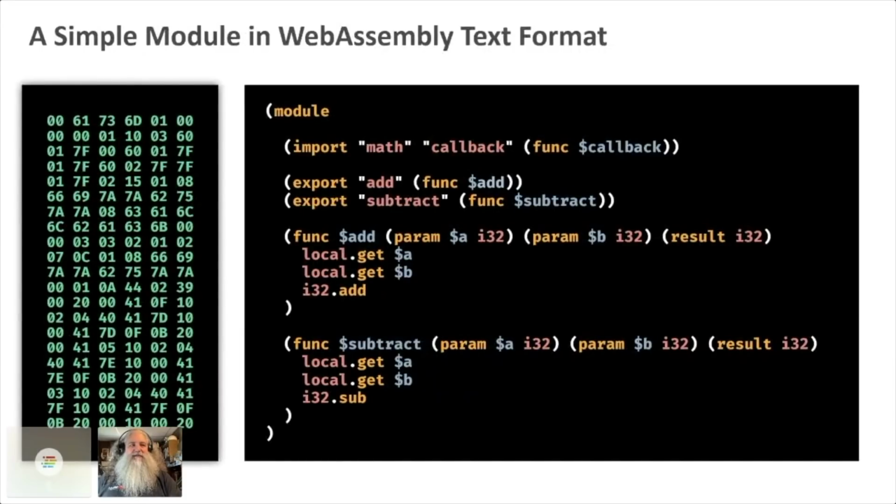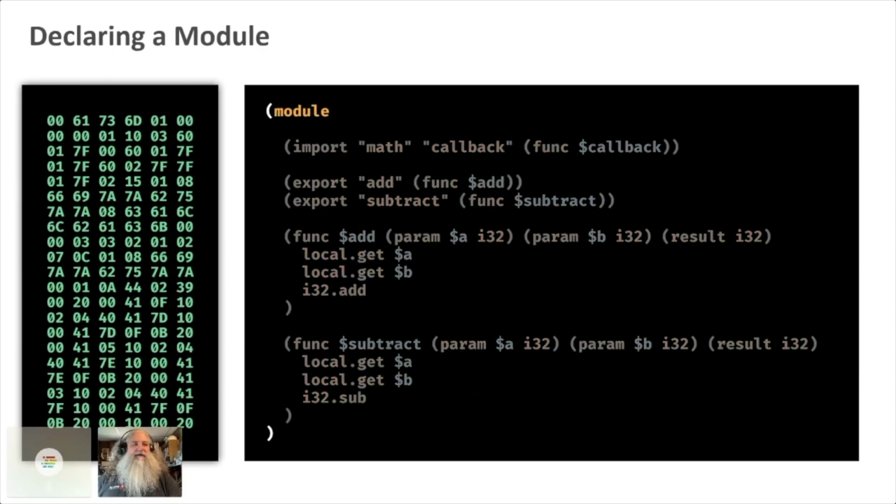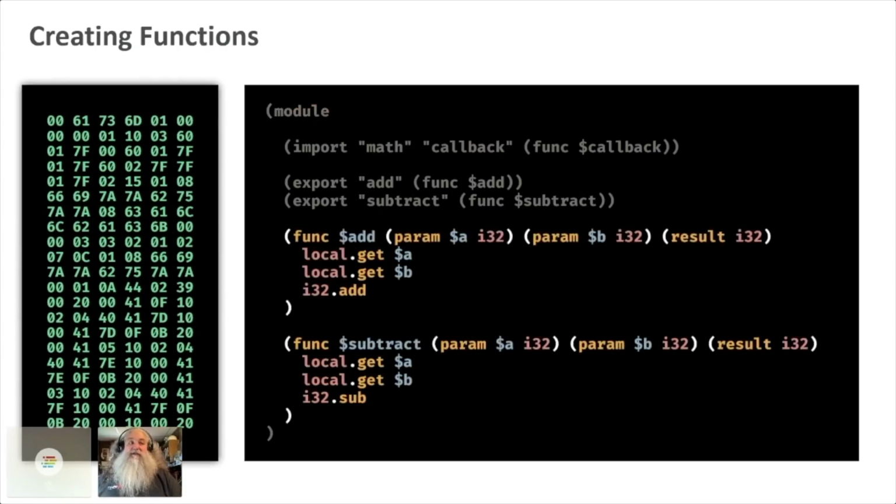From the WebAssembly side of things, I'm going to show you WebAssembly Text Format, which is the assembly language for WebAssembly. It looks like this. Everything starts with a module, the container for everything. If you want to declare some functions, you just use the syntax here: func $add. You give it a couple of parameters if you need them and a return value if you need it. These are both 32-bit integers, and it returns a 32-bit integer. Then you've got your implementation of that function, and the same thing for subtract and other functions.